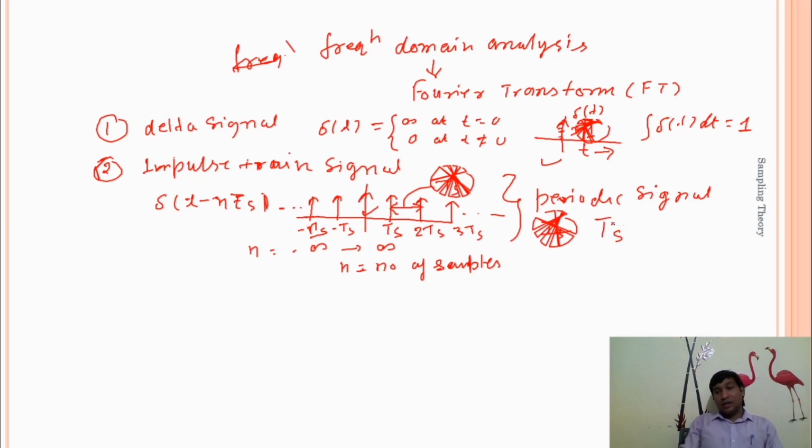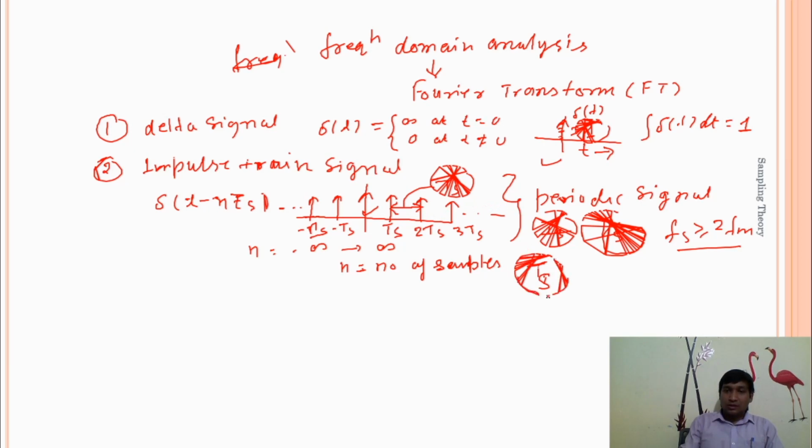And already we have discussed that Ts means fs is greater than or equal to 2 times fm. So while sampling, we have to apply a condition on this particular Ts. So Ts is important for us. It means time period. It means this impulse signal is a periodic signal.